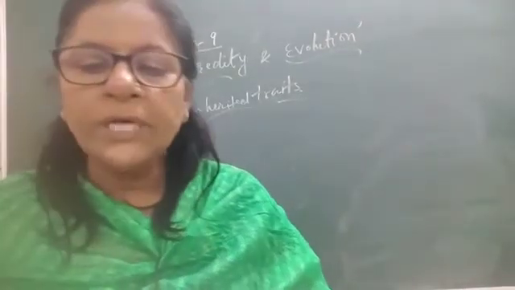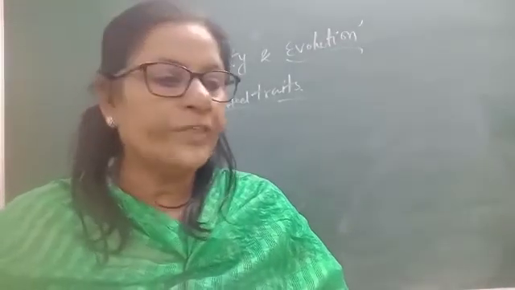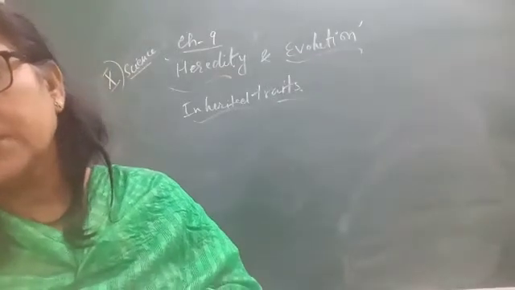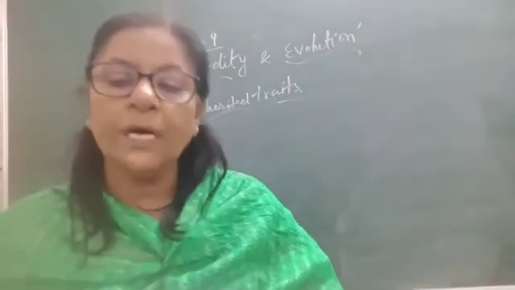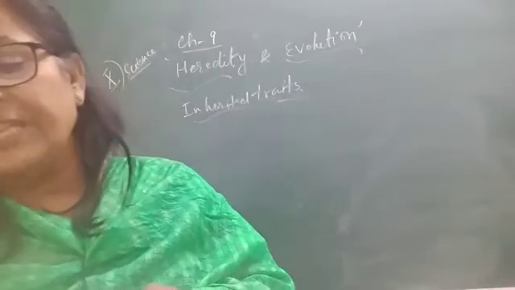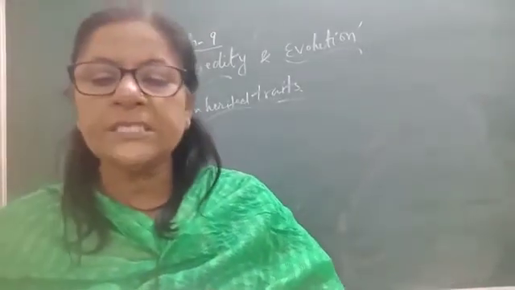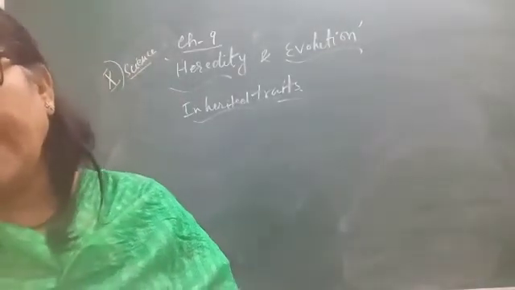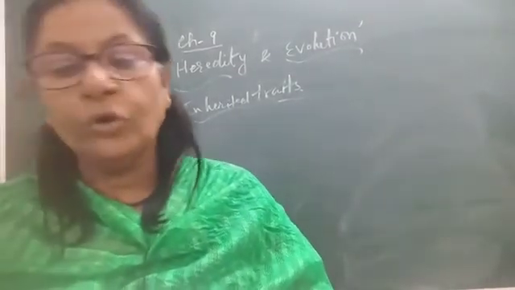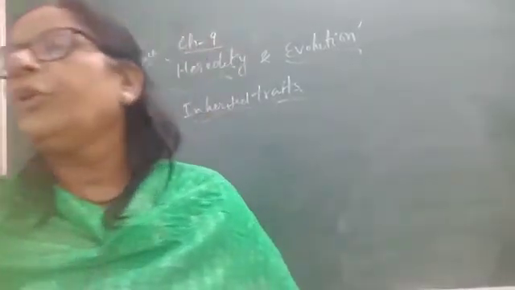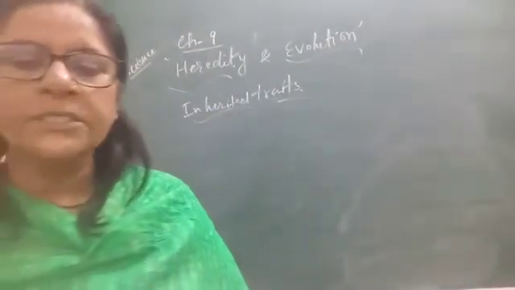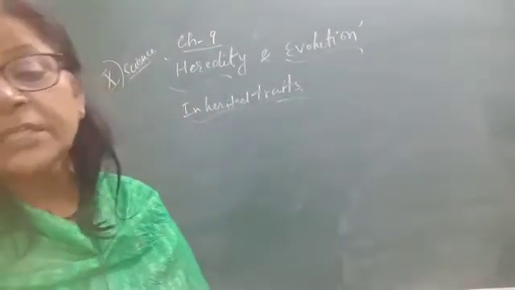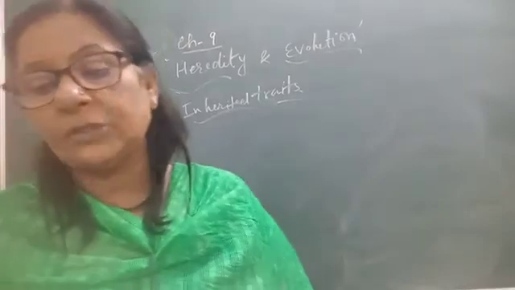Find out about the earlobes of the parents of each student in the class. Then correlate the type of each student with that of their parents, and based on this evidence suggest a possible rule for the inheritance of earlobe types. So you can do this activity in your class, or in your family, or in your neighborhood. Now what are the rules of inheritance of traits?